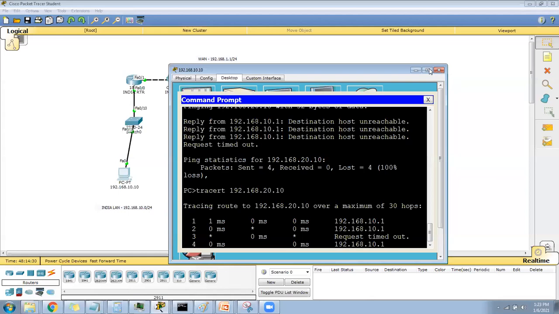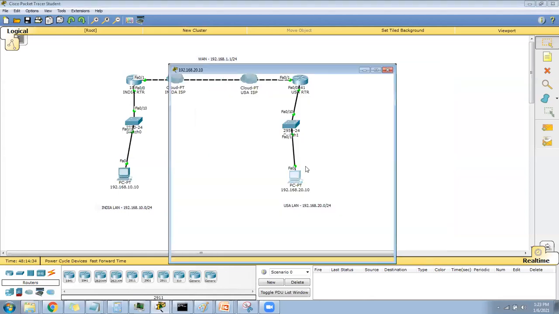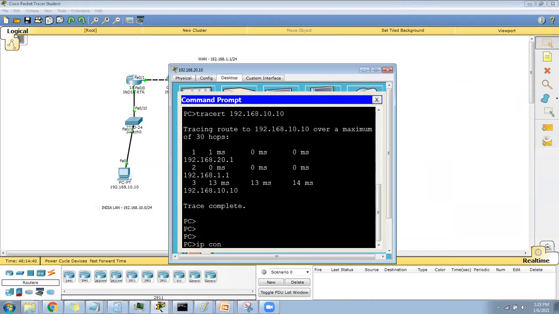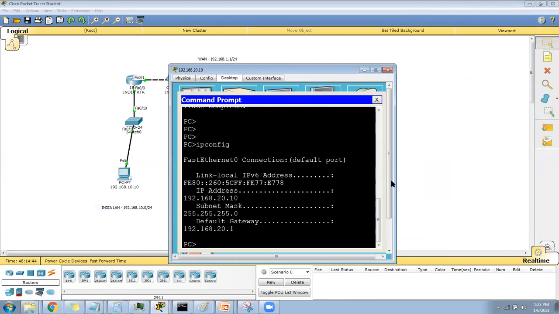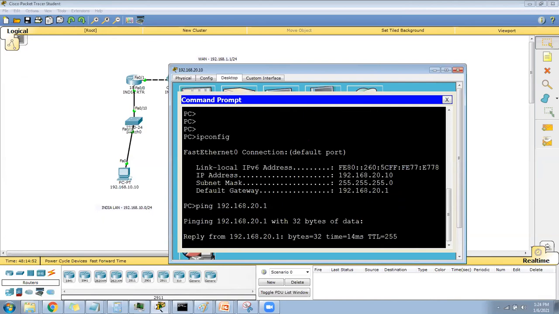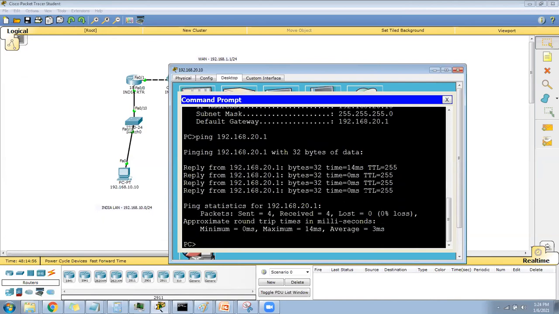Similarly, from the USA machine, ipconfig. This is 20.10. Can I ping my gateway, 192.168.20.1? Yes, I can ping. Always check that the gateway is reachable or not.